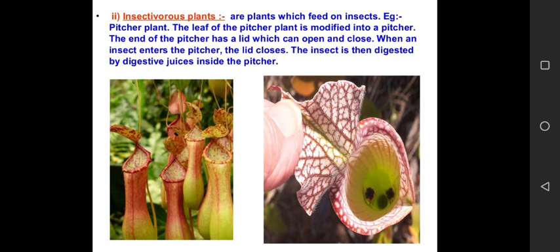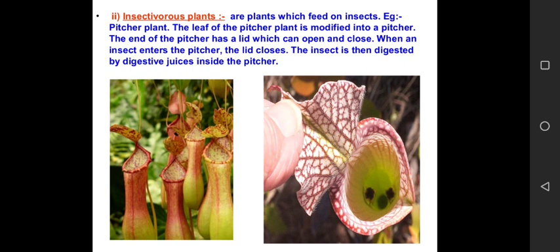And as in the diagram you must be able to see that the leaves of the insectivorous plants are modified into a pitcher shaped structure, and there is a reason why it gets modified into a pitcher shaped structure, so that when any insect comes, the upper lid gets closed and the insect gets trapped inside.